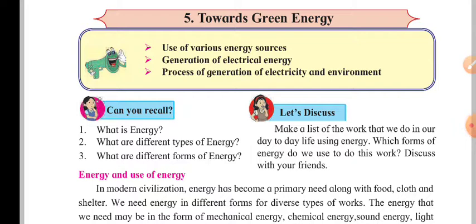Today we are going to see class 10 science 2 chapter number 5, Towards Green Energy. When we talk about the word energy, it's nothing but the capacity to do work.